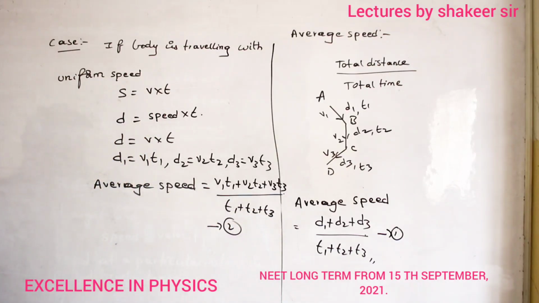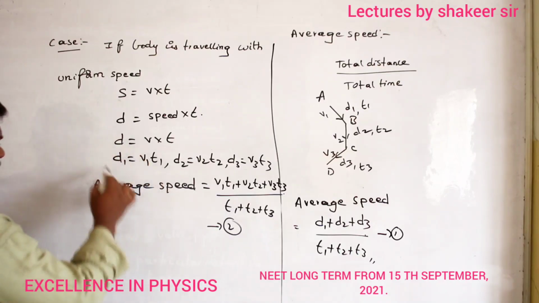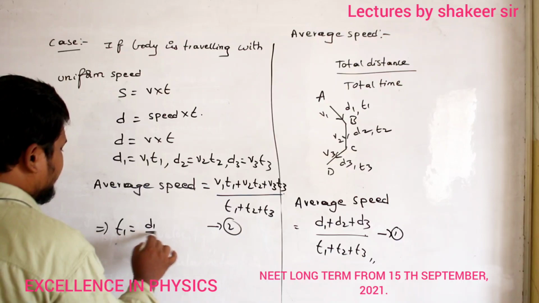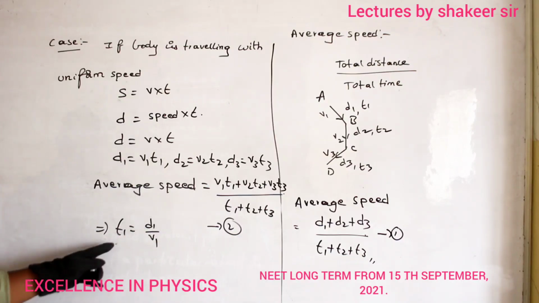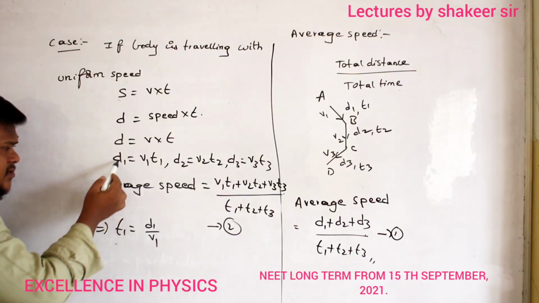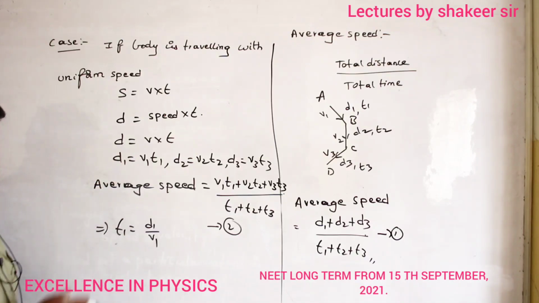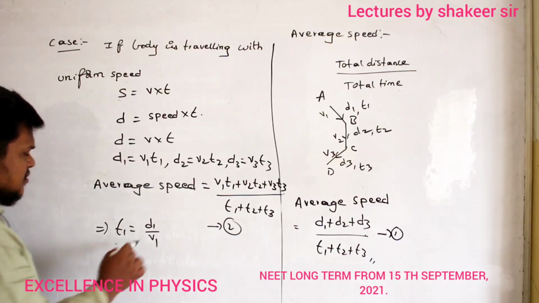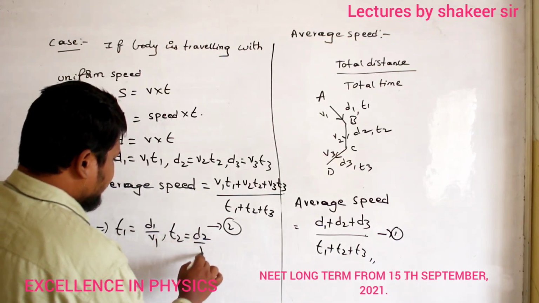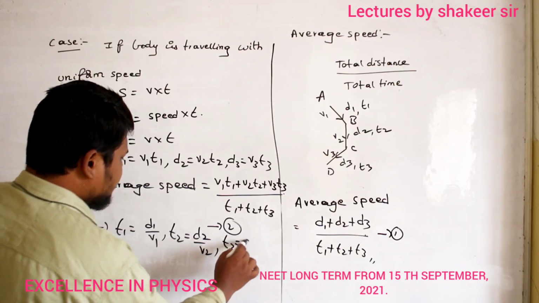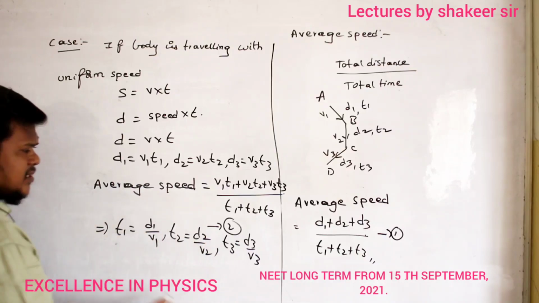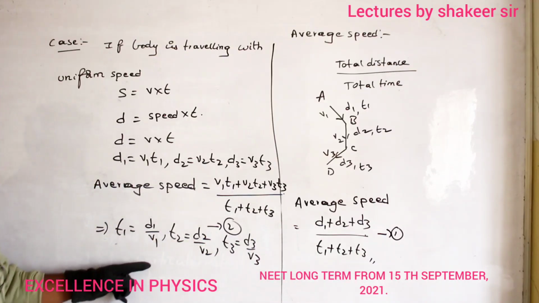Are you able to understand? Similarly, from the same equation, can I write T1 is equal to D1 divided by V1? So therefore T2 can be written as D2 divided by V2. T3 can be written as D3 divided by V3. Now take all these values and again substitute in the same first equation.